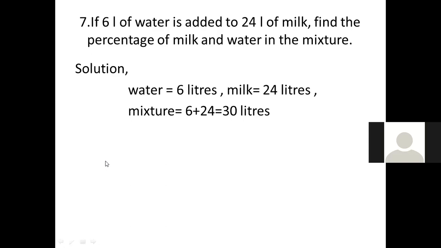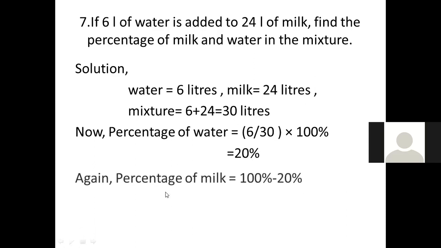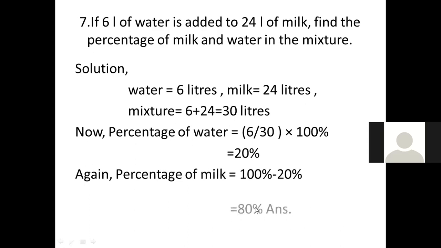Okay. Because to find the percentage, we need the total. Then percentage of water will be 6 by total 30 into 100%. Then when you cancel 0, 0 cancel, 3 1s are 3, 3 2s are 6, then 2 10s, it will be 20%. If 20% is water, what will be the milk? Do you know, children? 80. 80%. You are absolutely right.